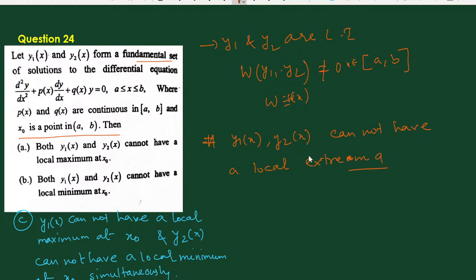That means if y1 and y2 are two linearly independent solutions, then they cannot have a local minimum or a local maximum. So option A says that both y1(x) and y2(x) cannot have a local maximum at x0. Both y1 and y2 cannot have a local maximum at x0. So this is the correct statement.